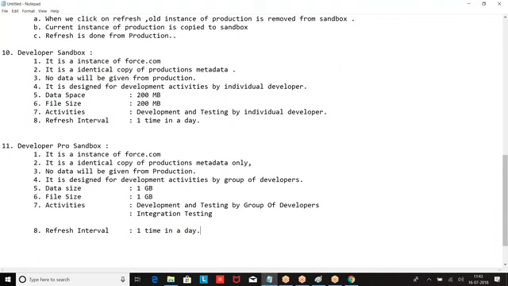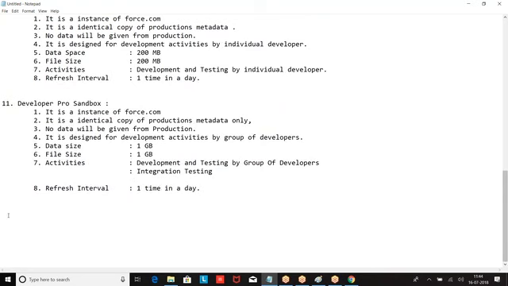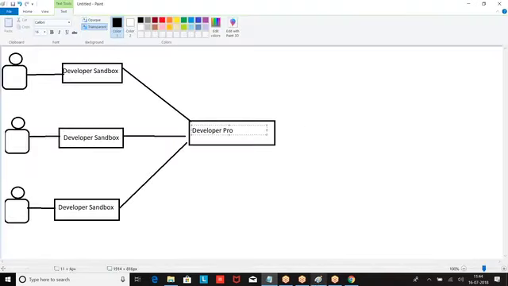99.99% you'll be working on developer sandbox in the company. In some cases I'll use full copy sandbox for testing. Otherwise, being an individual developer, generally 99% you will be working on developer sandbox. Then what do we have next?